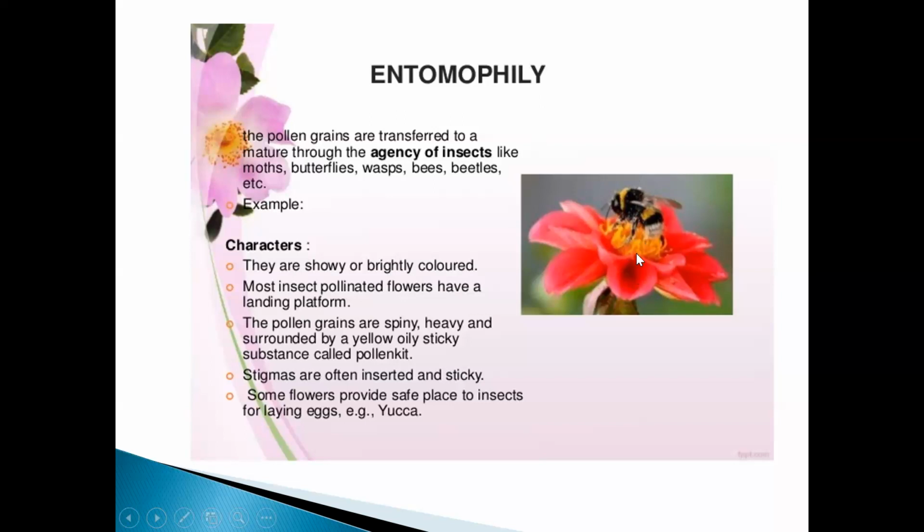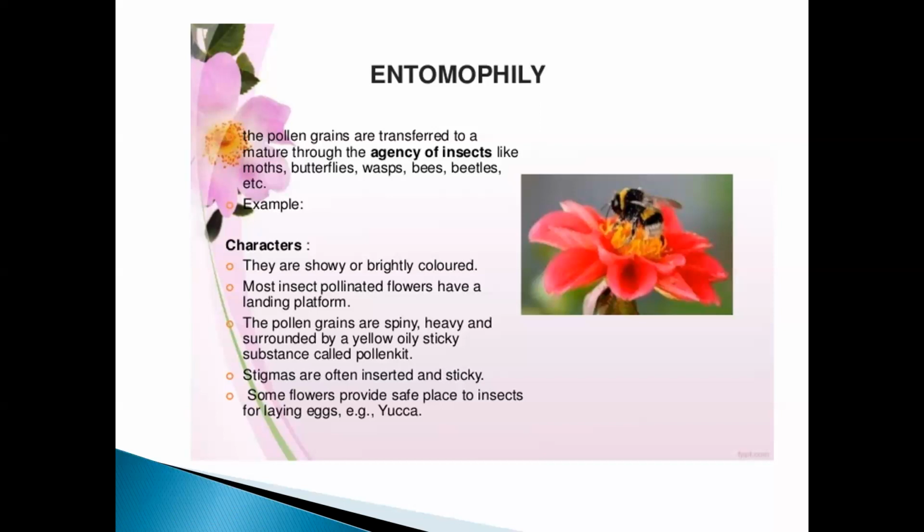Pollen grains are spiny. Spiny means the exine is designed. The pollen grains are spiny, heavy, relatively heavier than those of wind pollinated and water pollinated flowers, and are surrounded by a yellow, oily, sticky substance called pollen kit. You all know the structure of the exine, right?